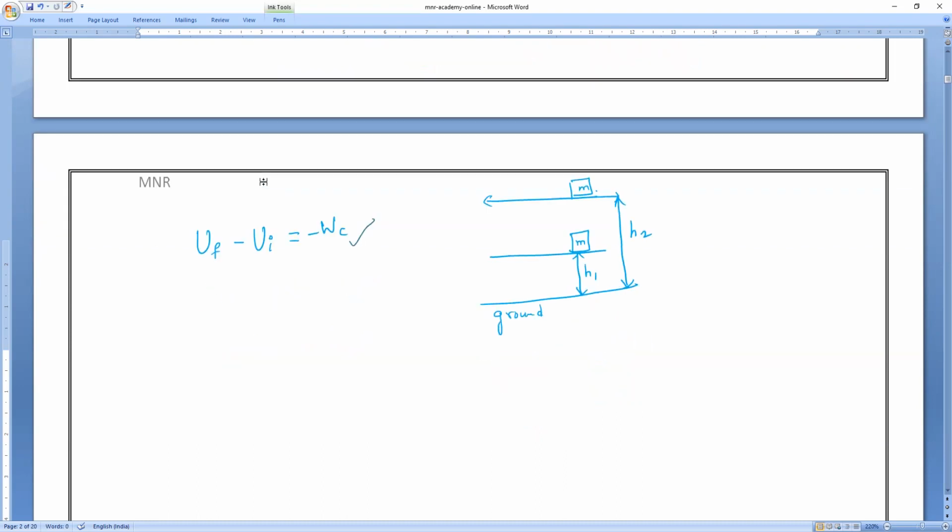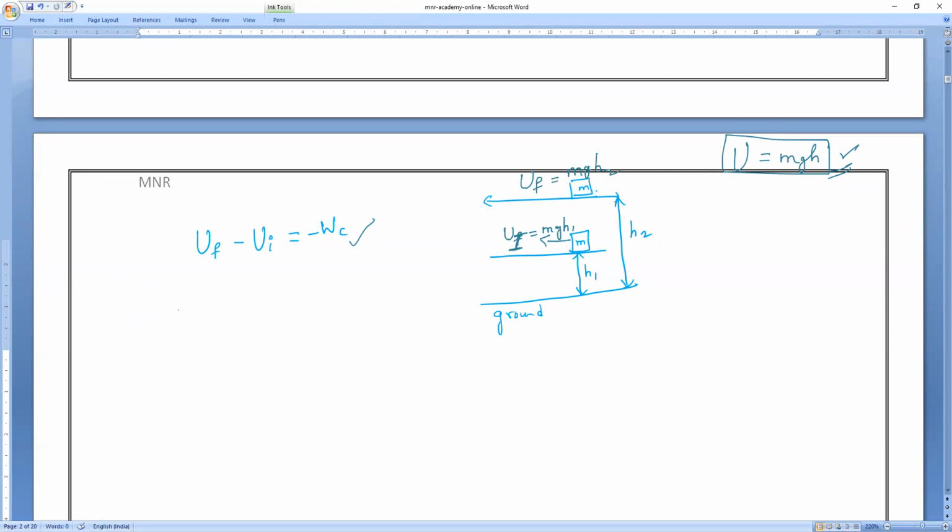Now observe very carefully at this position. What is the potential energy possessed by the body? Let me take this as the initial one. What is the potential energy possessed there? mgh1. Keep in mind, the potential energy formula is mgh. Now at this place, this is the initial potential energy. What is the final potential energy at this place? mgh2. That's all it is.